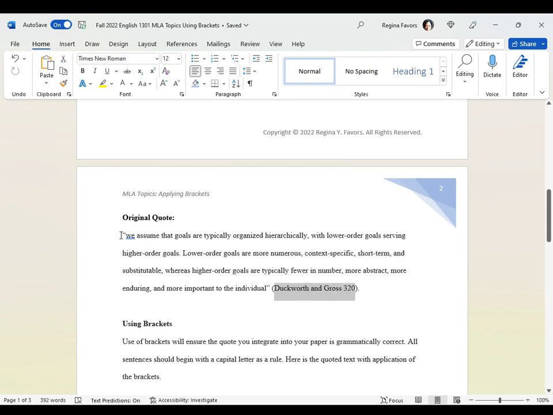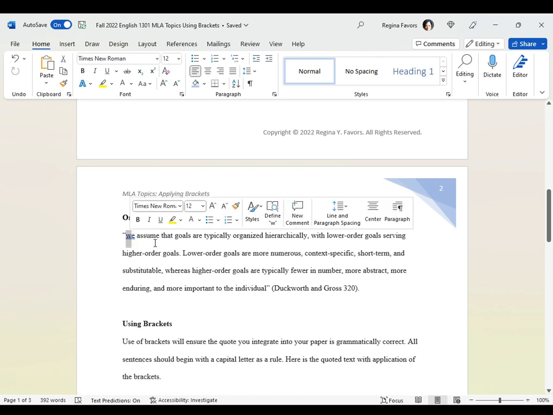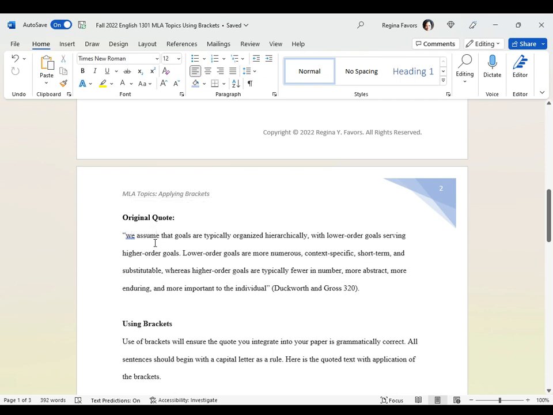So if we begin this sentence with Duckworth and Gross, we don't need their names here. But if we don't begin this quoted material with Duckworth and Gross, then we need it here plus the page number. And then of course the punctuation mark goes after the last parenthesis. This quoted material is word for word, but as you can see, it is not grammatical in terms of the fact that every sentence begins with a capital letter. So if we integrated this in the middle of a sentence, we wouldn't need to capitalize the W here.